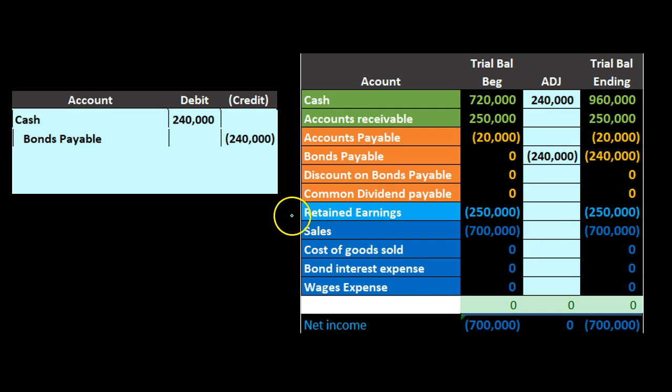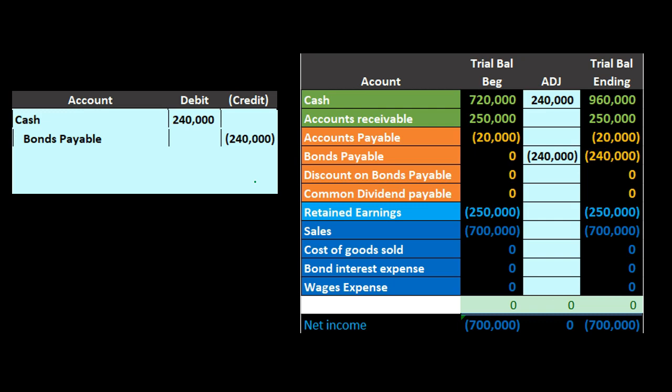But note, the interest doesn't even really matter when we record the bond, because if the market rate is the same as the rate on the bond, then we're just going to record interest as we would with a note. We're just going to record it when it's due. We haven't incurred any interest yet. That only happens as time passes.